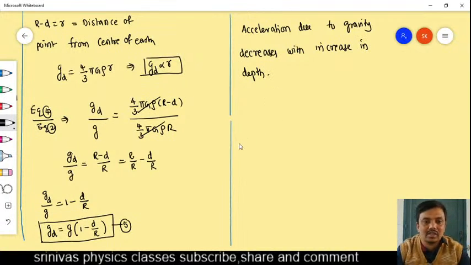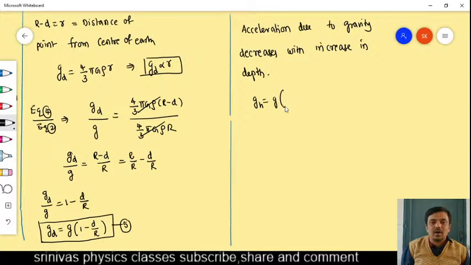How am I telling that it decreases with increase in depth? From equation 5 you got g_d is equal to g of 1 minus d by R, and we can go for other equations also if you want. Do the LCM: R minus d by R you will get. As the depth increases, this R minus d decreases. R minus d decreases means g_d also decreases. Is it right? From this equation we say that. Okay, note now.